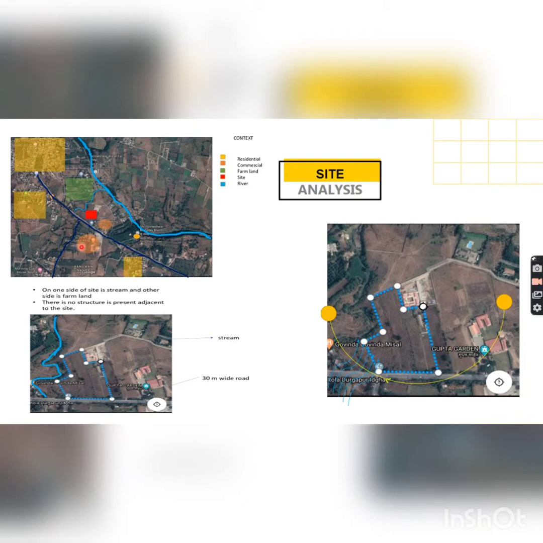There are small commercial factories surrounding the site, due to which small pockets of residential blocks came into the picture. The major access to the site is 30 meters wide. Most of the area around the site is barren. The total gross area of the site is 19,721 square meters.